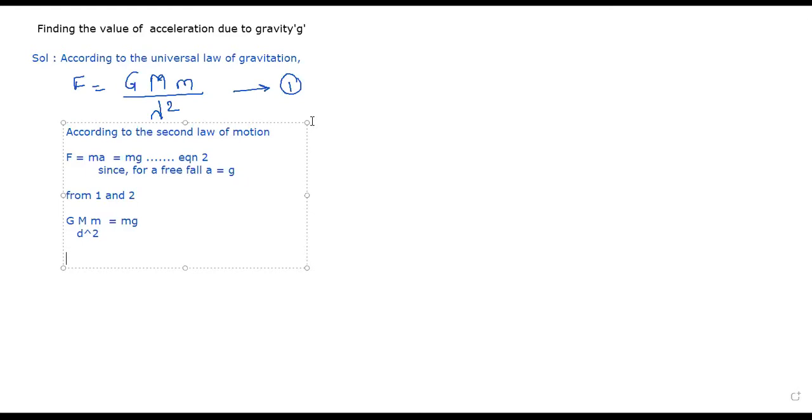Small m and small m will get cancelled. Now wait a minute. So you're going to get g is equal to G M upon d square.